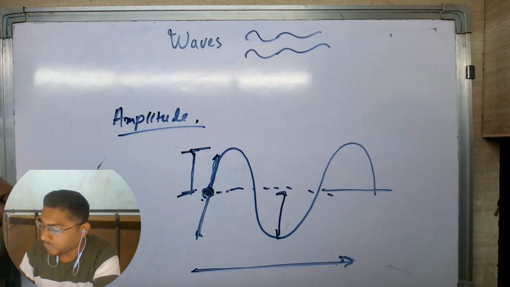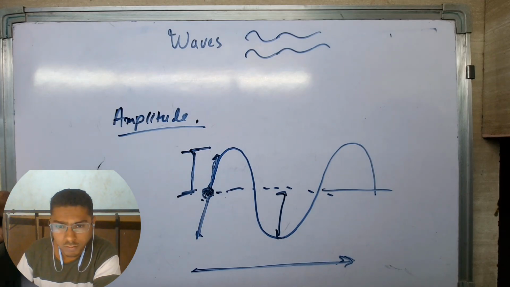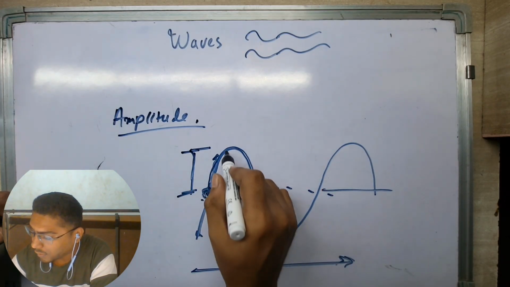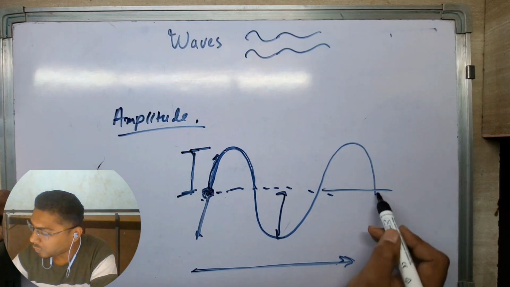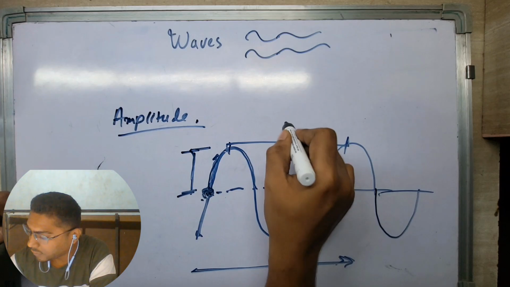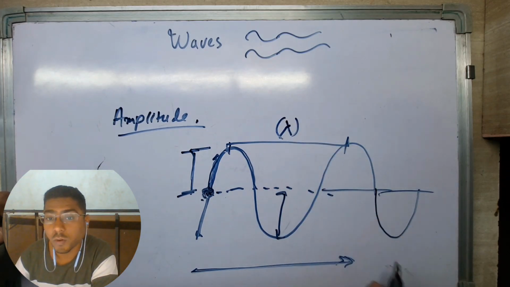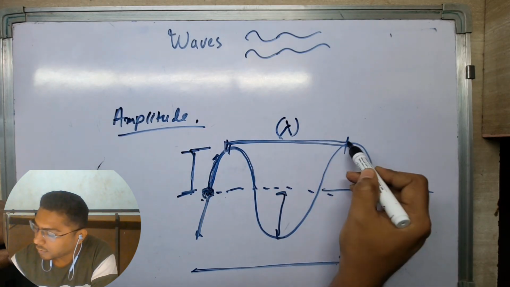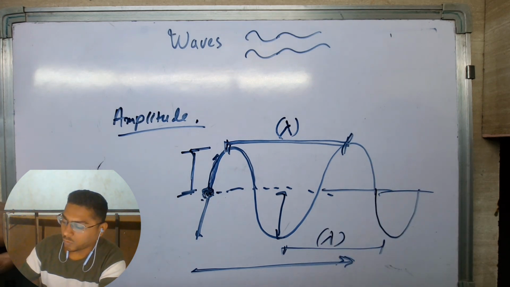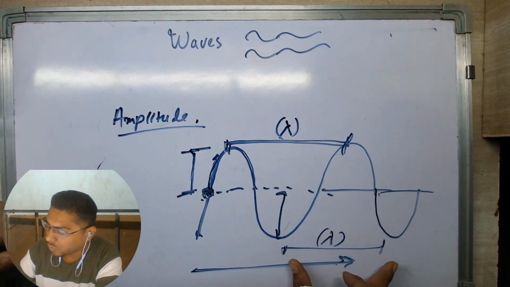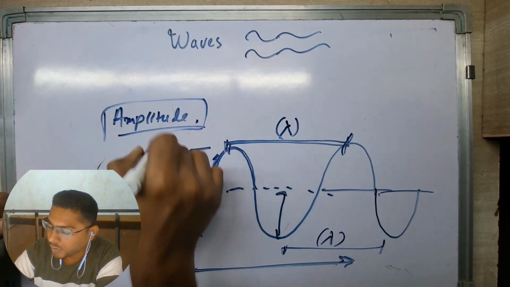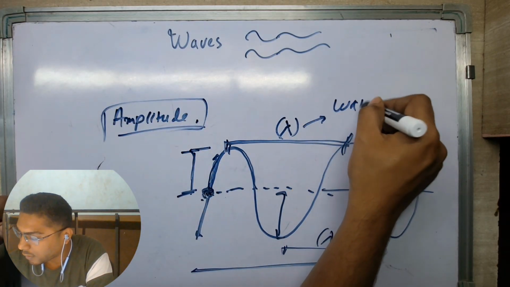Now another parameter of waves is wavelength. What is wavelength? Wavelength is defined as the distance between crests, or peaks, or valleys, meaning this distance right here is the wavelength, and it is represented by a Greek letter called lambda. So this right here is the wavelength. Then there would be the same. So the distance between two crests or two valleys is called wavelength. So we have defined one parameter which is amplitude, another parameter which is wavelength.